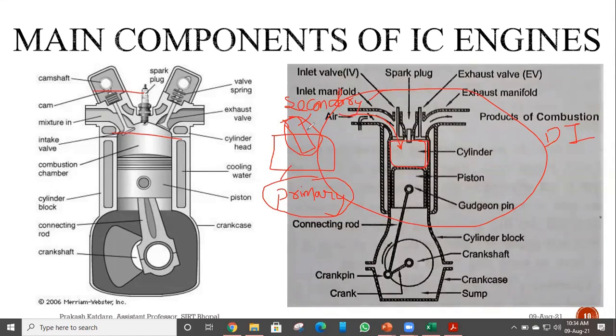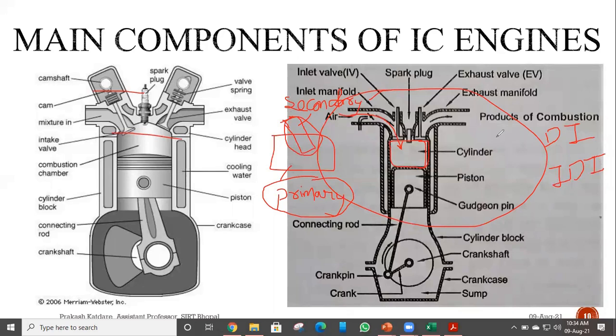So this type of combustion chamber, in which there are two parts, is known as IDI or indirect injection system. Why indirect? Because firstly, the injection will take place in a secondary chamber. After that, it will go into our main chamber. So it is not a direct type of injection, it is an indirect type of injection system. That's why the term IDI or indirect injection system.